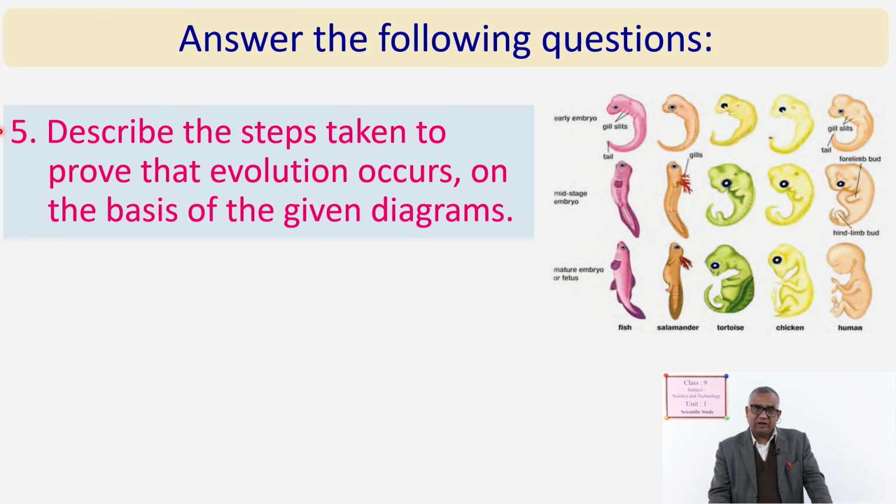So, on the basis of it, what question is asked? Describe the steps taken to prove that evolution occurs. Evolution means gradual change in organisms to form complex organisms from simple organisms, on the basis of the given diagrams. Okay. So, once again the question, because I described a little bit: describe the steps taken to prove that evolution occurs on the basis of the given diagrams.